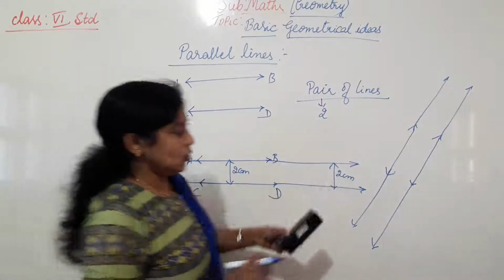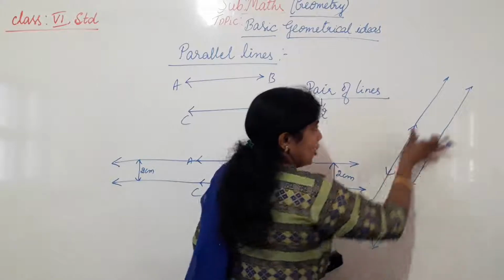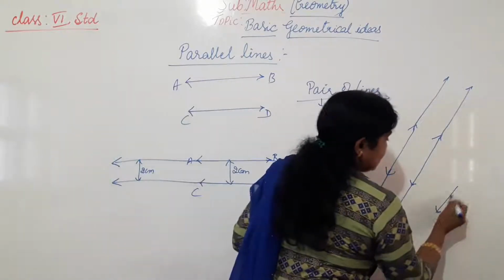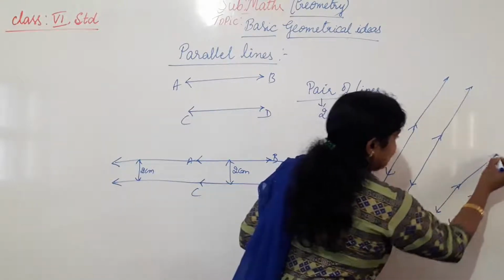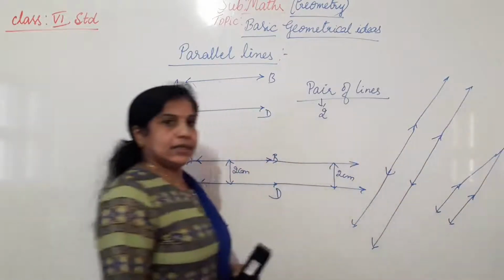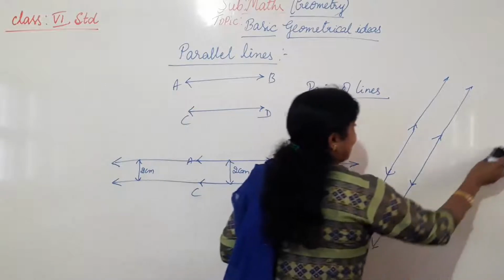So here also the distance between the two lines is the same, and they are not meeting each other. But if I extend lines like this, somewhere they will meet. So that type of lines are not called parallel lines.